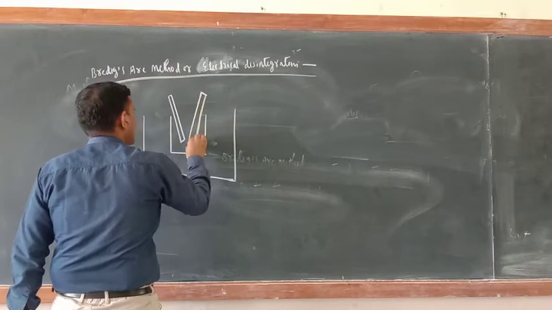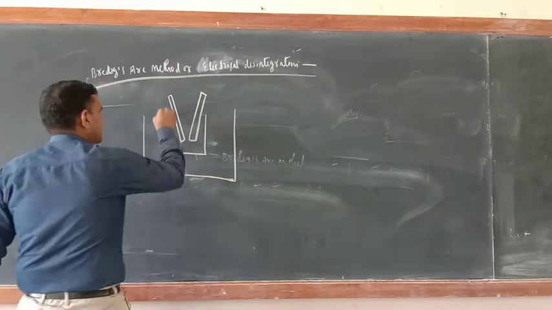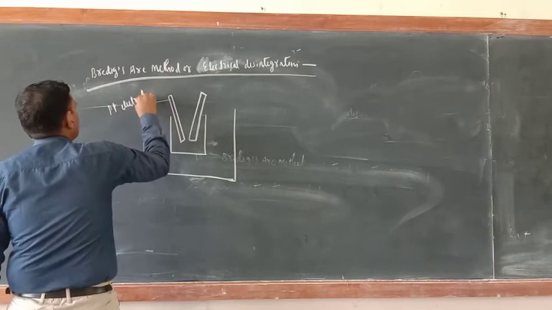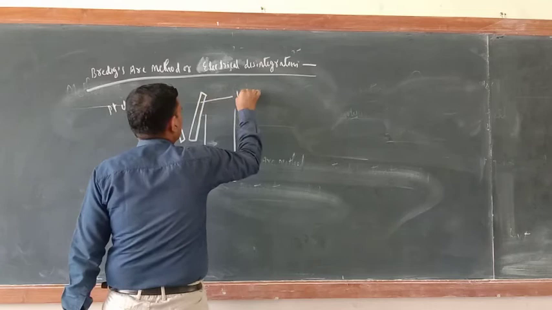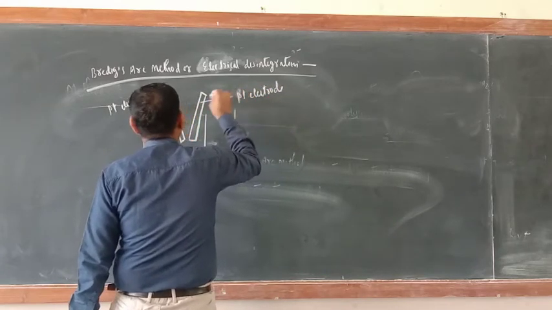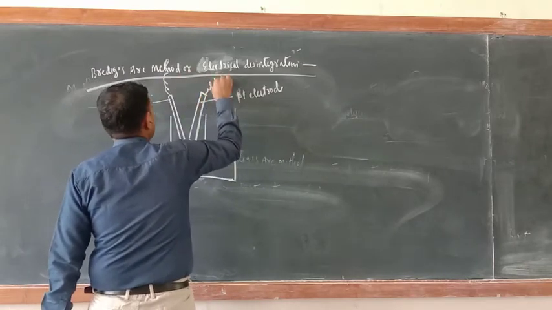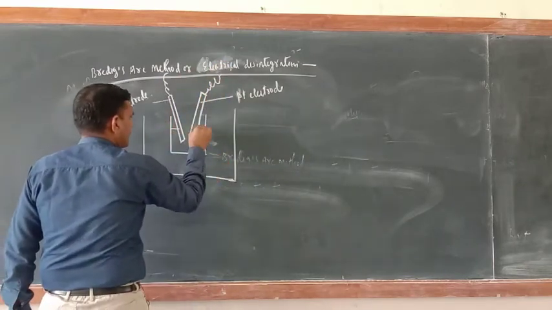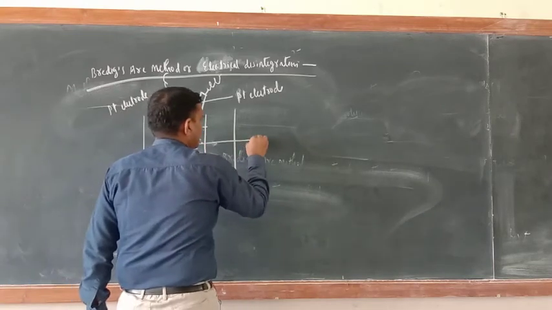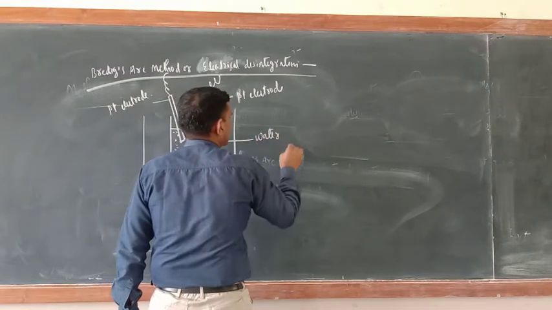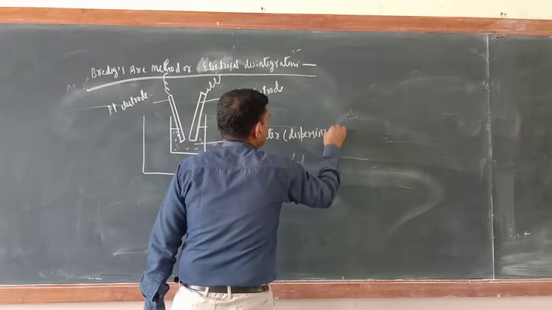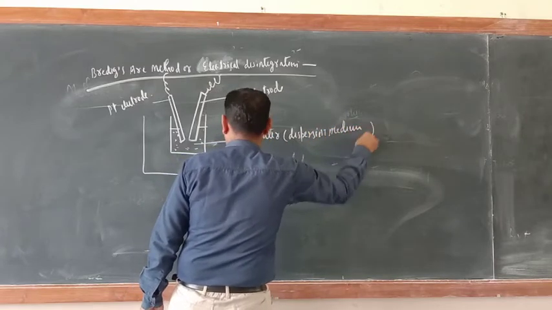You can take platinum also. Now gold is very costly, so just take Pt electrodes, platinum electrodes. Here also there is a Pt electrode, this one and this one. Now one dispersion medium should be there. Here I took water as the dispersion medium, no problem at all.